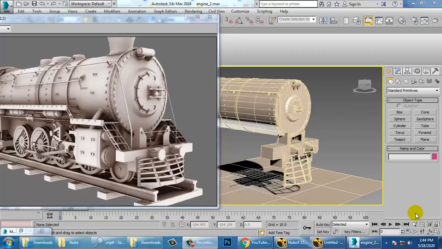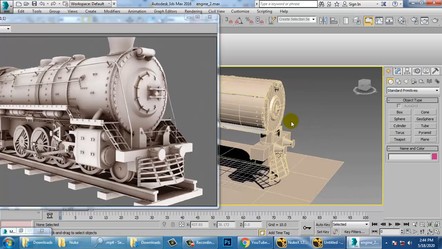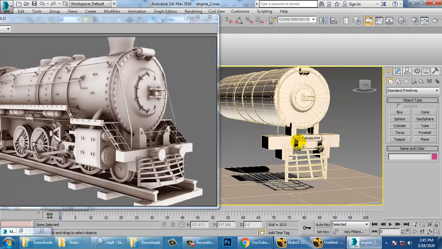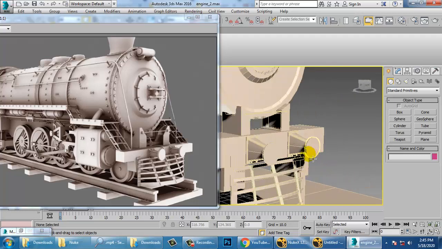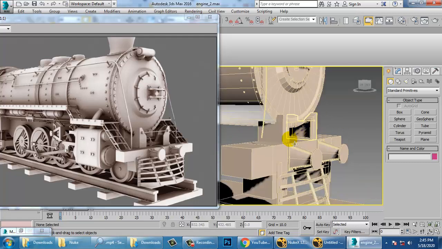So let's continue with the next part of this tutorial. So let's get started. As we have started with the modeling of this particular locomotive engine, let's continue with the modeling part of it. So let's model this first.